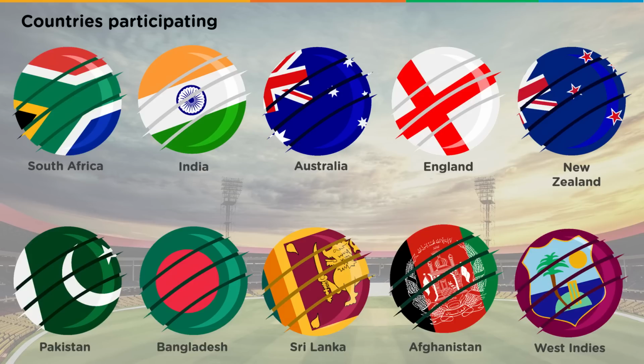Next we have bowling economy. This represents the number of runs conceded per over. It is calculated by the number of runs conceded divided by the number of overs bowled.